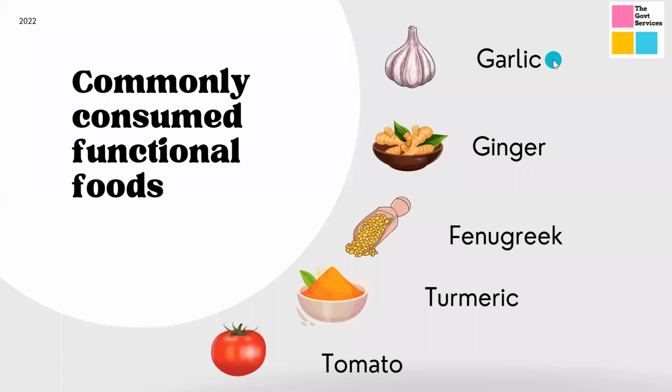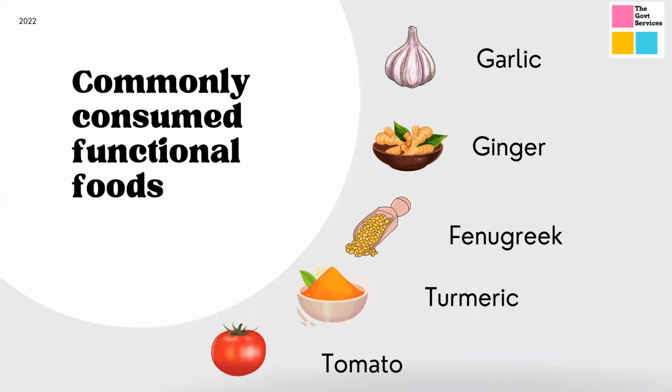First of all, we'll talk about garlic. In this class, guys, what you have to remember basically is what the functional foods are. For example, I have taken the example of these five functional foods. We're talking about the biological compound, the main compound that is responsible for the therapeutic effect. So you remember the name of the food, the biological compound that is responsible, and the therapeutic effects it has. So three things you have to remember. We'll be talking about garlic, ginger, fenugreek, turmeric and tomato. I have only covered five of these major food items, right?